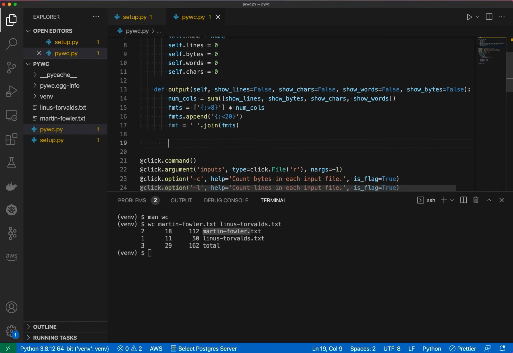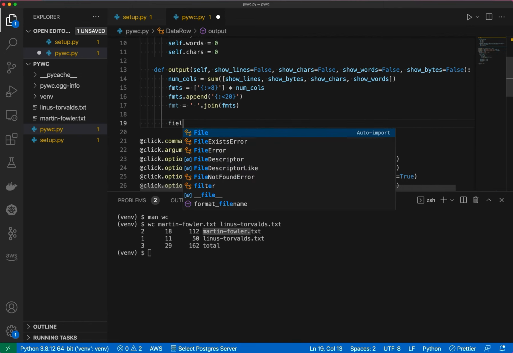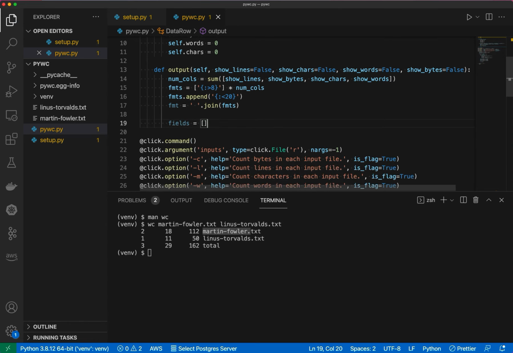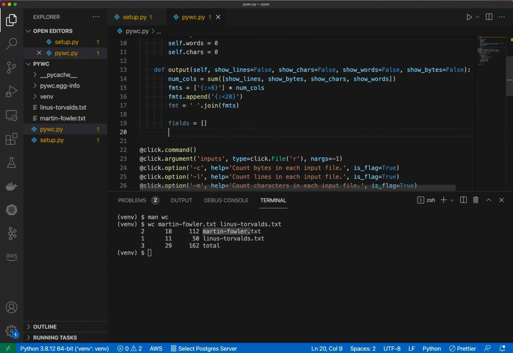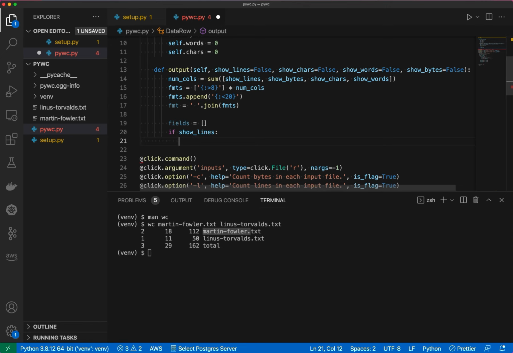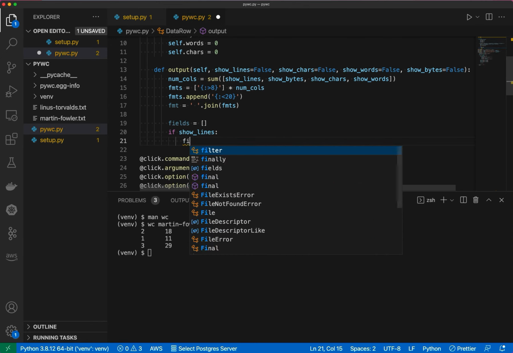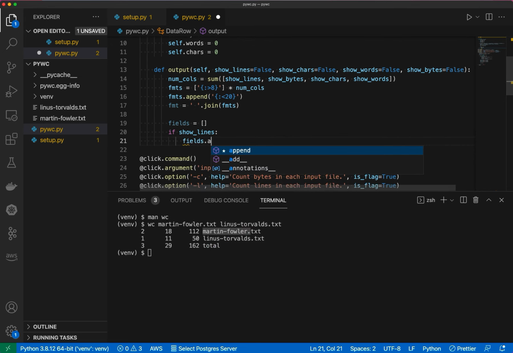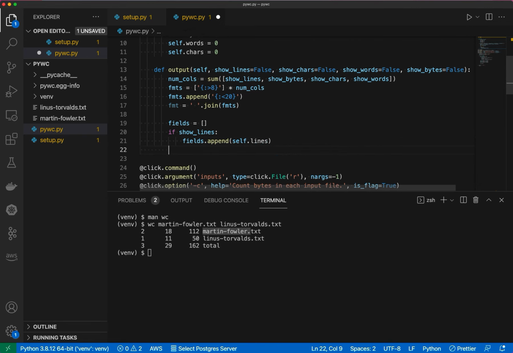Perfect. All right, so that gives us our formatting template, but we also need to figure out which fields need to go where. And so if I just make a fields array, sort of similar to what I did with the formats array, right? So I initialize an empty fields list, and I can say if show lines, then append that to fields. If I can spell fields, okay. Append self lines. And the next thing to show, so we got lines listed first, then we got words.